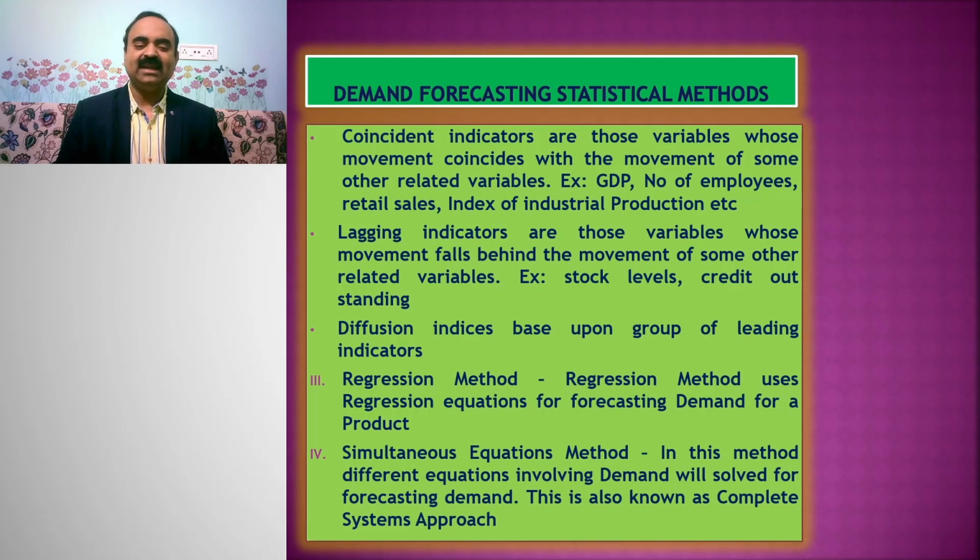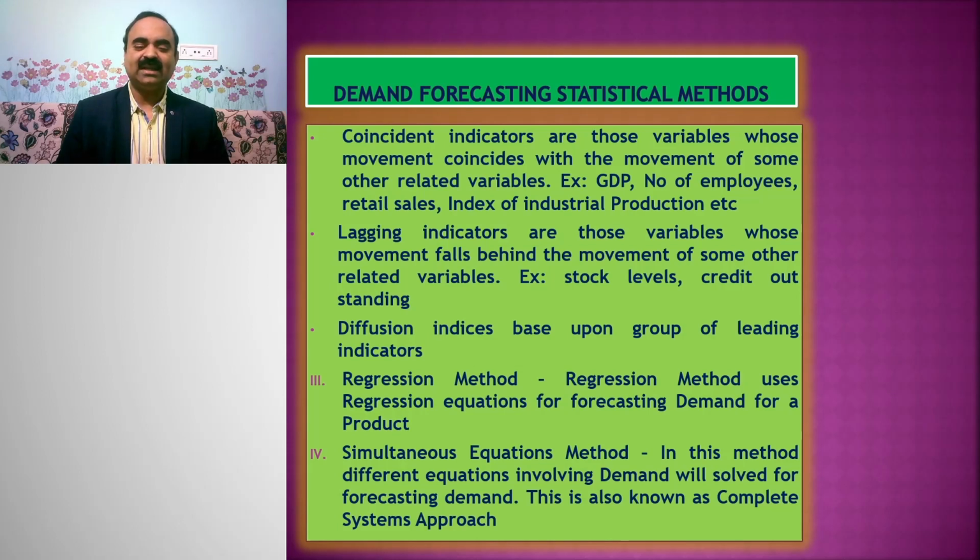The third category of statistical methods includes regression methods. The regression method uses regression equations for forecasting demand for a product. We may use simple regression or multiple regression depending upon the forecasting that we are going to do.